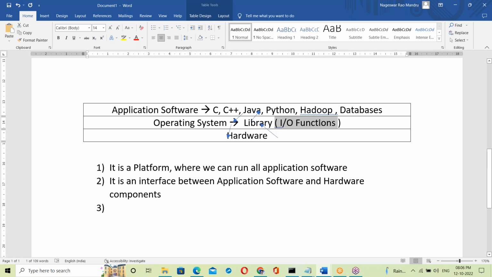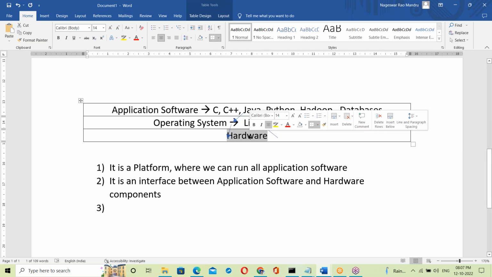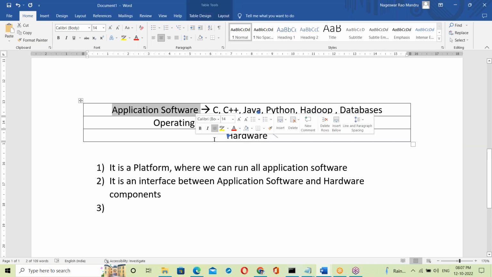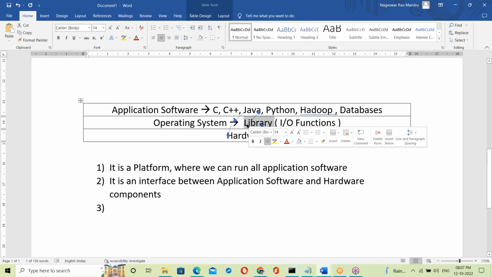This library contains all C language functions. Reason: every OS is developed in C language. Linux in C language, Windows in C language, Unix in C language, Mac OS in C language. Every OS developed in C language only. So these are C language functions. Yes, this is a library. So with the help of this library, OS can communicate between application software and hardware components. OS communicates between application software and hardware for this purpose using the library.